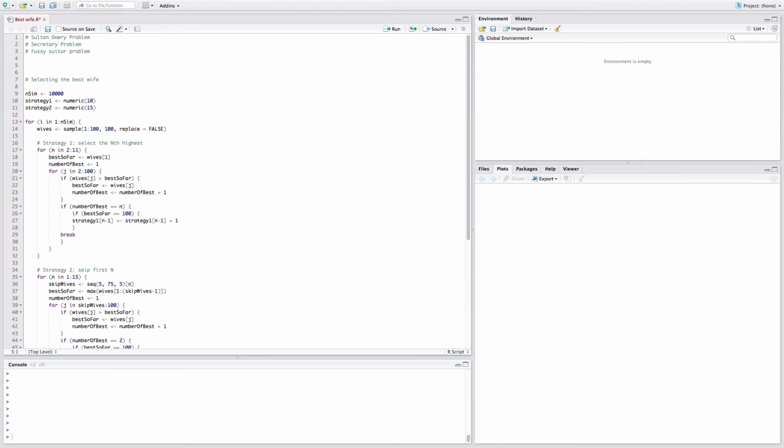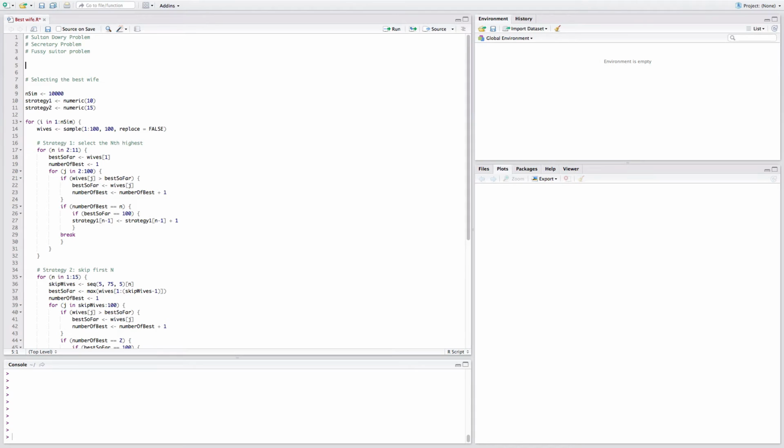So he needs to let go of the first couple and then select the one that he thinks is the highest one. There are 100 of them. He doesn't know what's coming, but if he keeps waiting, he might miss the highest one. So it's a really practical problem, and there are different strategies to solve this. So I'm going to use R to simulate the problem. I'm going to use 10,000 simulations and see, using different strategies or heuristics, what the survival rate is.